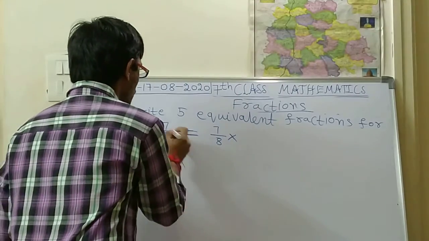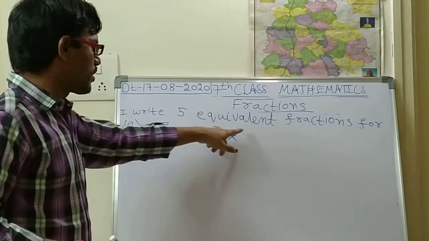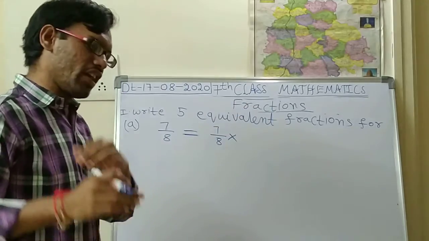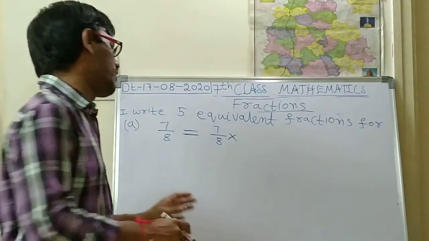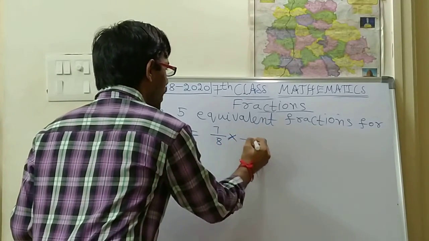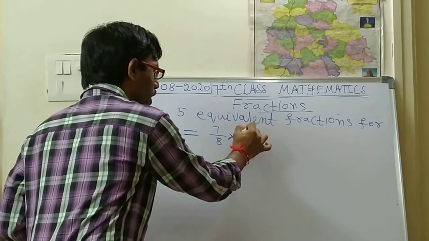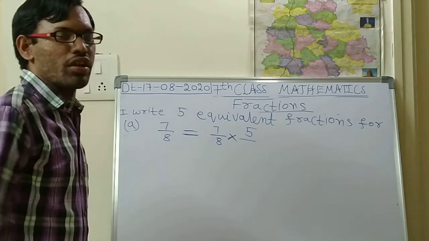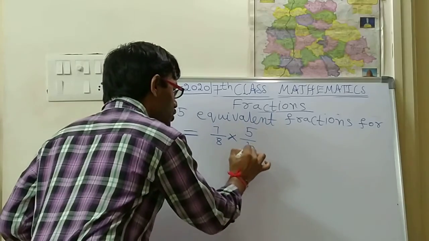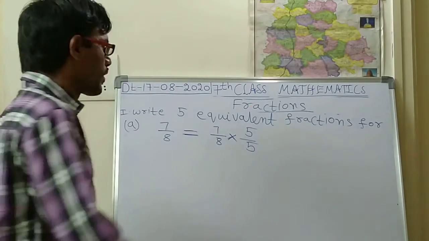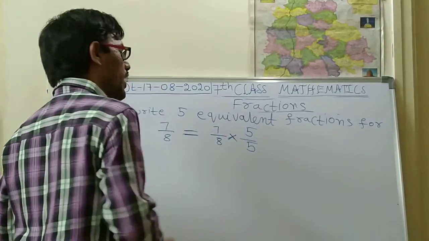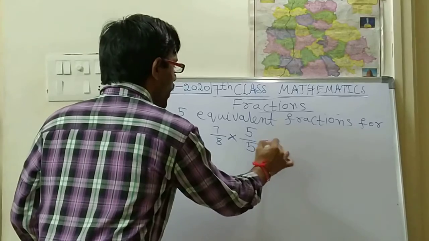So here also, take any number of your choice and multiply on both sides with the same number. Suppose you have taken number 5 on the numerator, the denominator also you should multiply with 5 only. So this is the first equivalent fraction: 7 by 8 into 5 by 5.